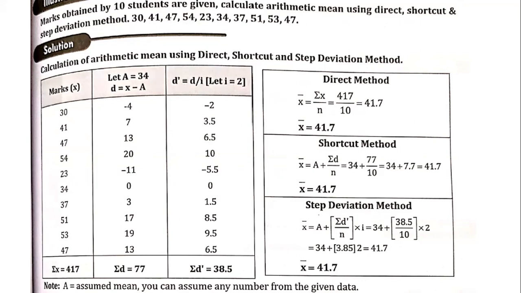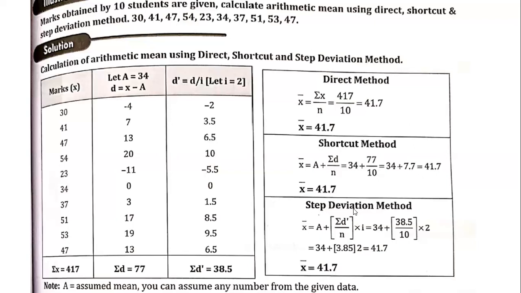Now we have to take a deviation. For taking deviation, we use d is equal to x minus a. When you take a deviation from all these numbers, this is how you get the deviations, that is minus 4, minus 7, 13, 20, minus 11, and so on. So sigma d will be 77. Now using the shortcut formula, 34 plus 77 divided by 10, you'll be getting 41.7.